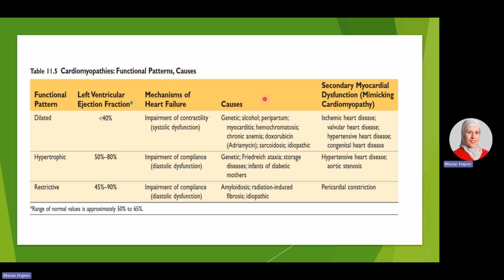The causes, many of them have a genetic underlying cause, especially the hypertrophic cardiomyopathy, but also we always need to exclude cases that mimic cardiomyopathy. So if you remember, dilatation of the heart can occur with hypertensive heart disease. Even hypertrophy can occur with hypertensive heart disease and aortic stenosis, but these are not considered a cardiomyopathy.